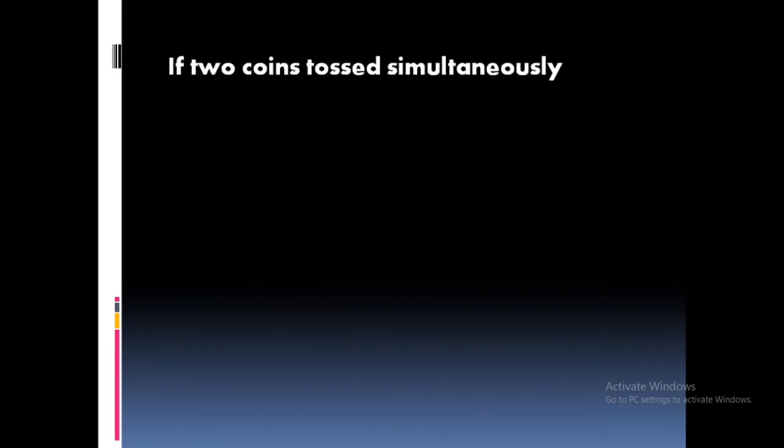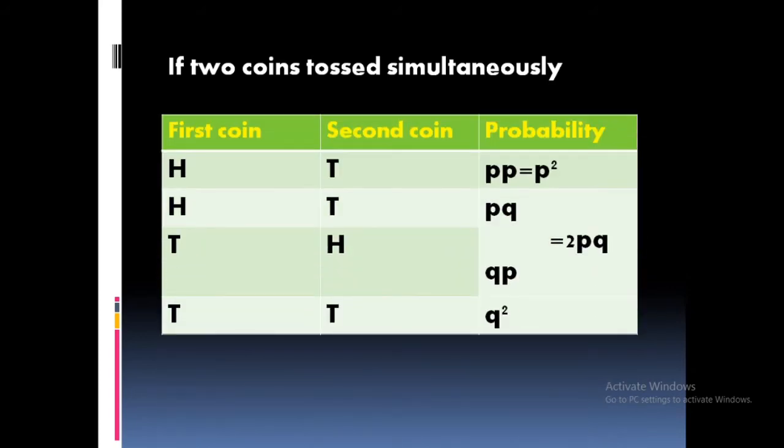Now if two coins are tossed simultaneously, see what will be the result. There are different chances. See, first coin, that is the chance of getting head. At the same time, second coin, chance of getting tail. Clear? In this column you can see it's clear. First coin, chance of getting head. Second coin, chance of getting tail. You know what is that probability? Then probability is the success. See, P into P, P square.